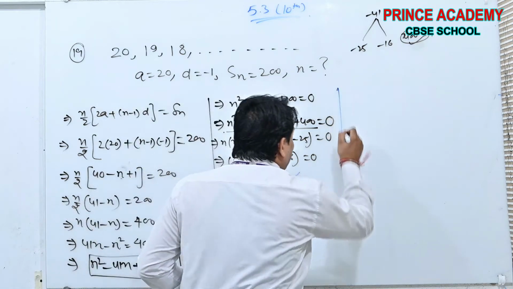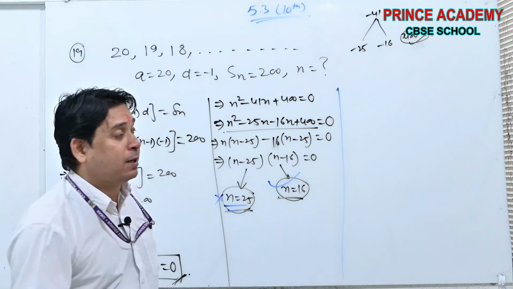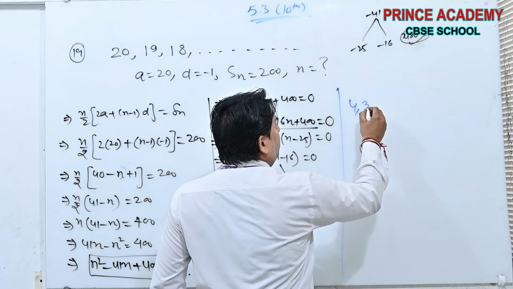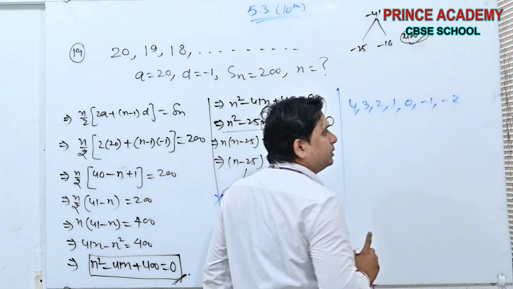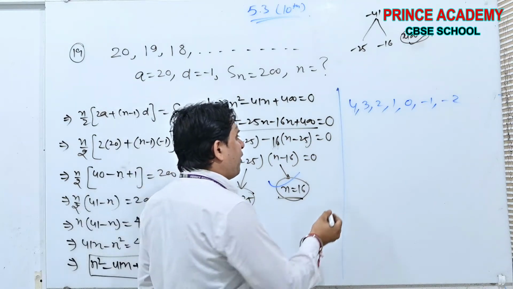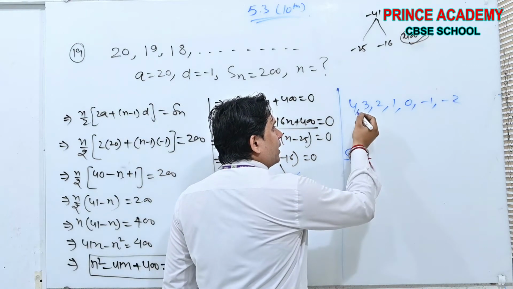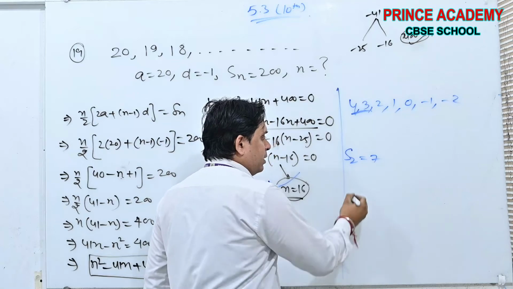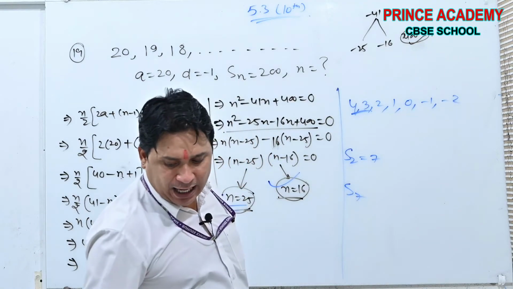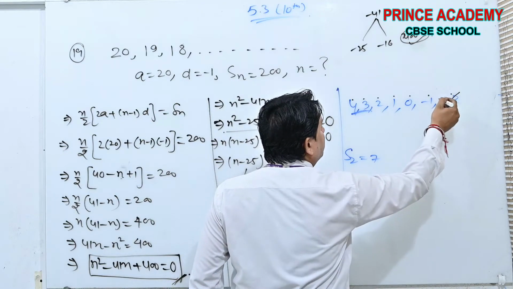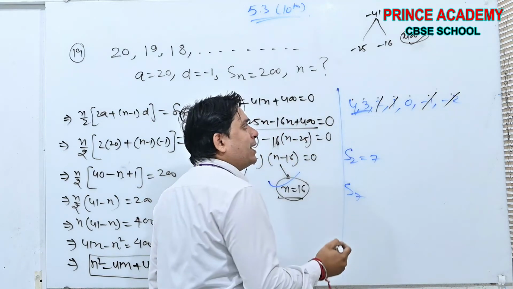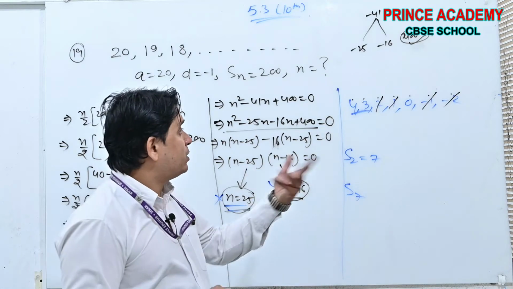See, once again I am giving you the same example: 4, 3, 2, 1, 0, minus 1, minus 2. This is an AP. If I am finding S2, you get 4 plus 3, 7. Now I am getting S7, which means 1, 2, 3, 4, 5, 6, 7 terms. Their sum: 2 will cancel minus 2, 1 will cancel minus 1, 0 is 0.